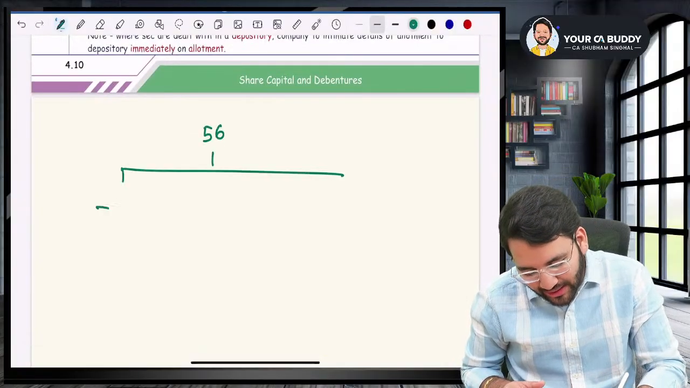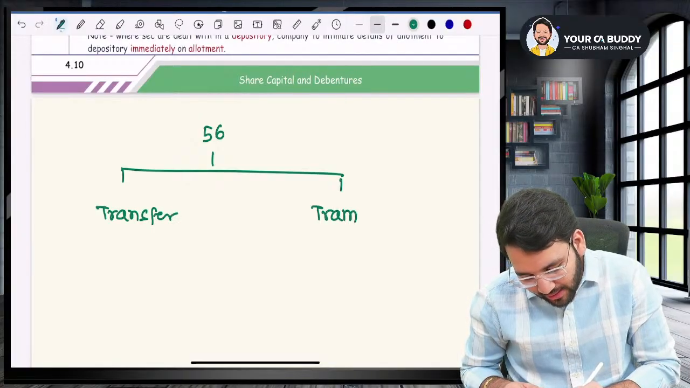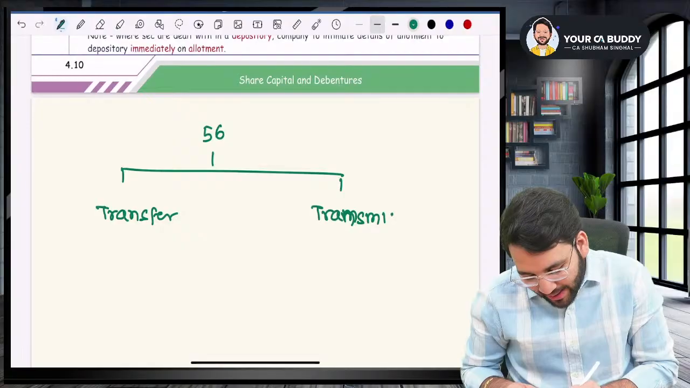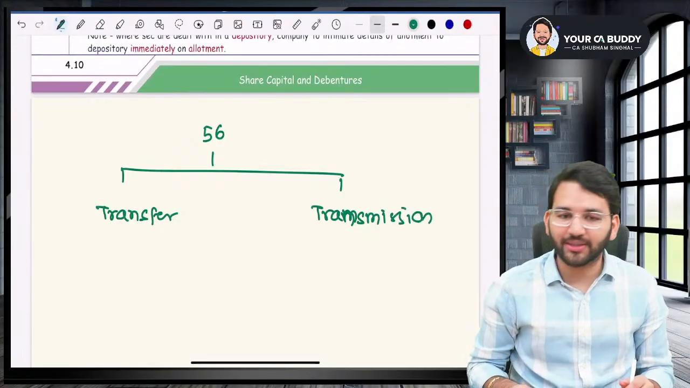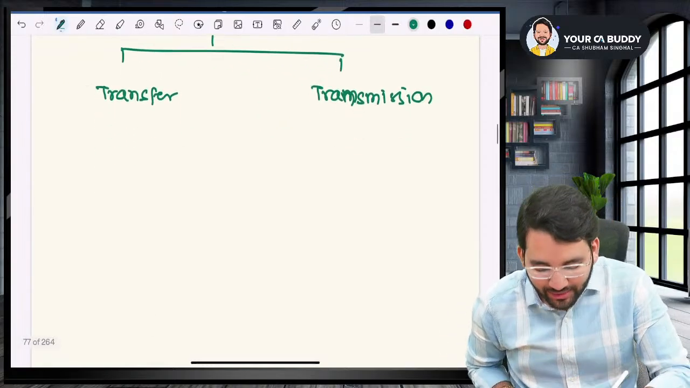There is something called transfer of shares, and there is something called transmission of shares. Try to understand, sir. Pretty sure you must not have understood so much in any other regular classes also, the way you will understand now. Sir, what is transfer of shares?